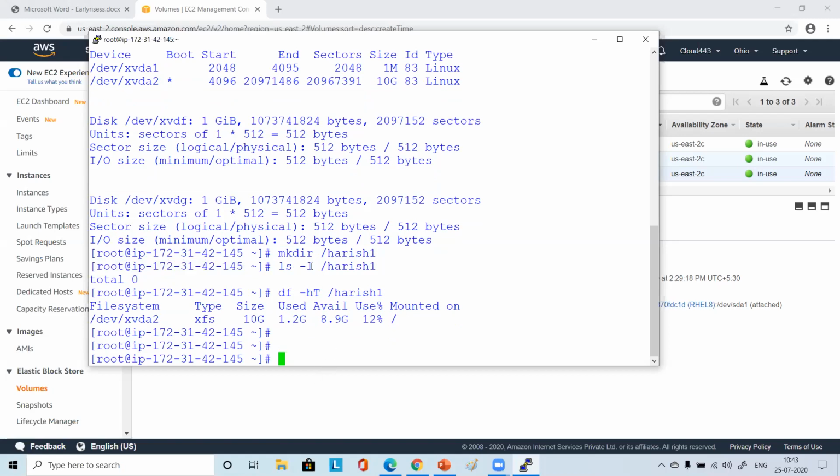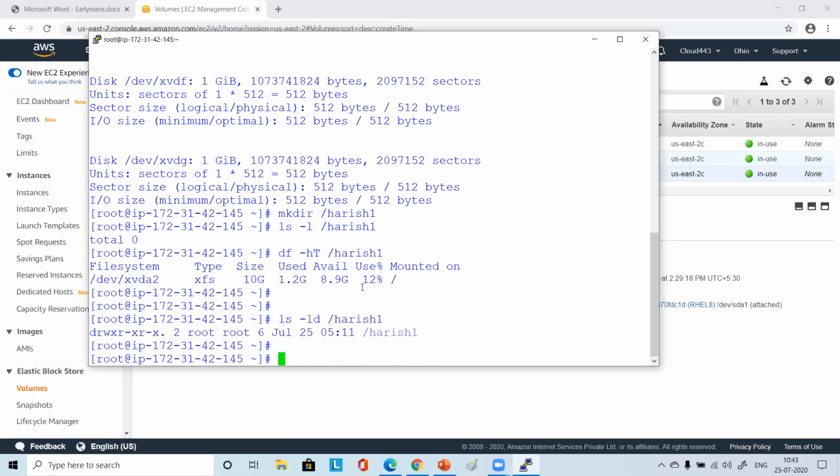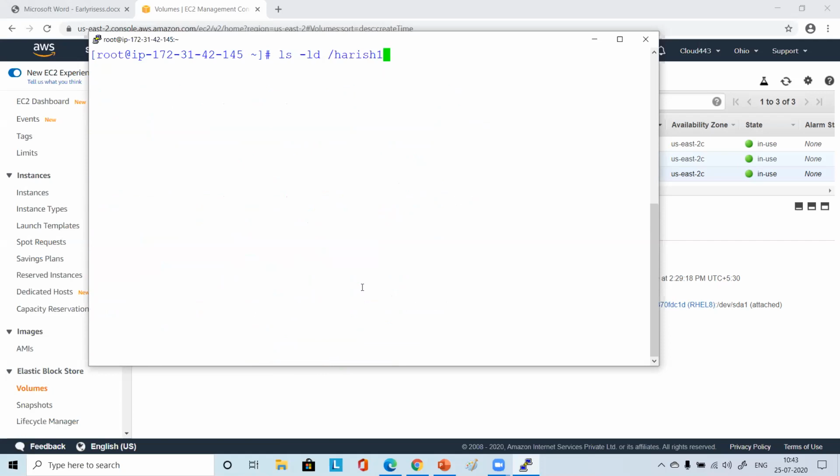Then I gave ls -l Urvashi1. Did you put a slash? Invalid. Okay, put ls slash. Yeah, it's needed. Or you do ls -ld. ls space hyphen l, like this you do. Urvashi1. Nothing is there. You do like this, exactly like that. Just replace with your name. Instead of Harish1, you mention your name.